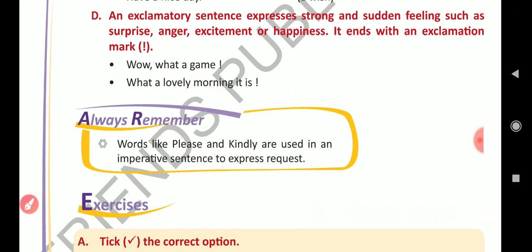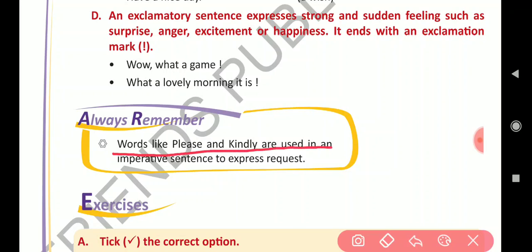Now what you have to remember, words like please and kindly are used in an imperative sentence to express a request. So when you are adding please or kindly to a sentence, then that sentence is an imperative sentence.